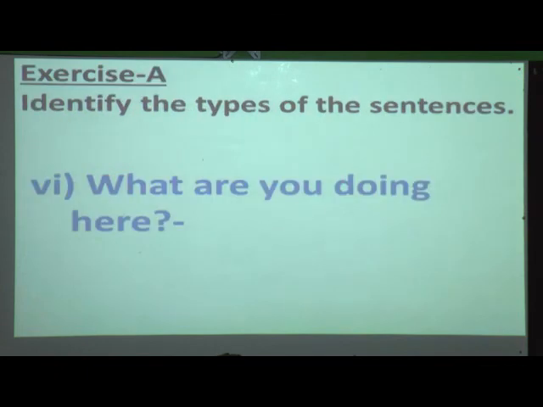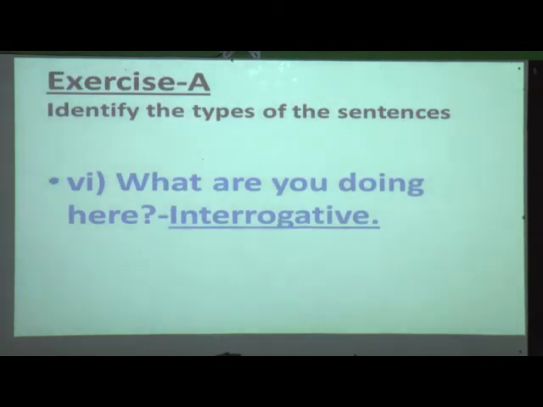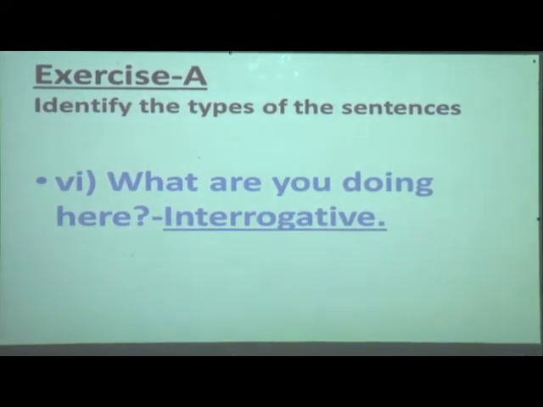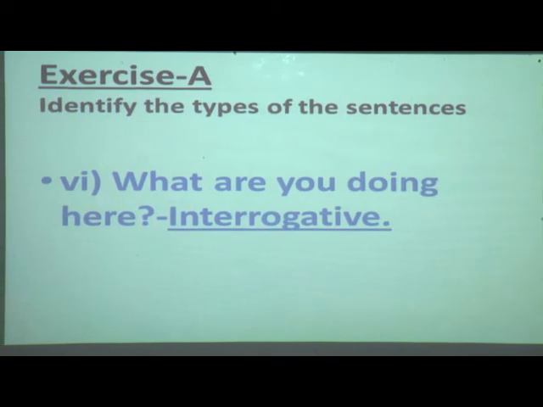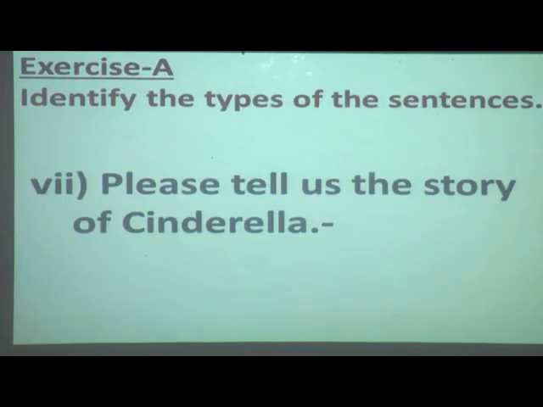Sixth example. What are you doing here? Here we can see the sentence ends with a question mark. So, it is an interrogative sentence. So, write only INT. Afterwards you can complete it. Now, we will move on to the seventh example.